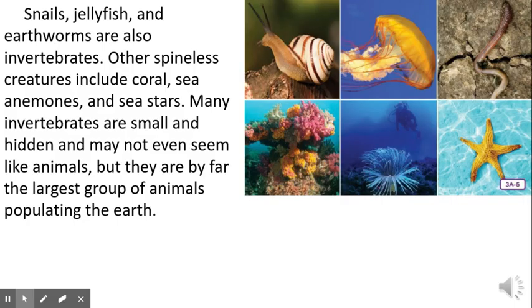Snails, jellyfish, and earthworms are also invertebrates. Other spineless creatures include coral, sea anemones, and sea stars. Many invertebrates are small and hidden and may not even seem like animals, but they are by far the largest group of animals populating the earth. What a pretty jellyfish.